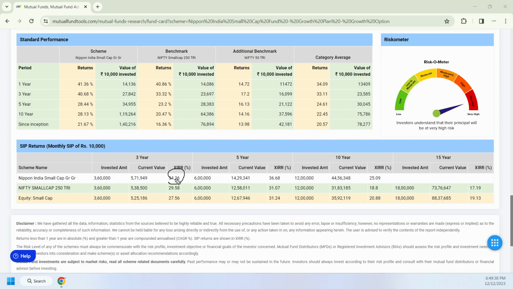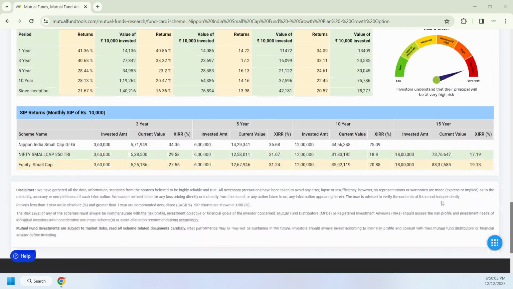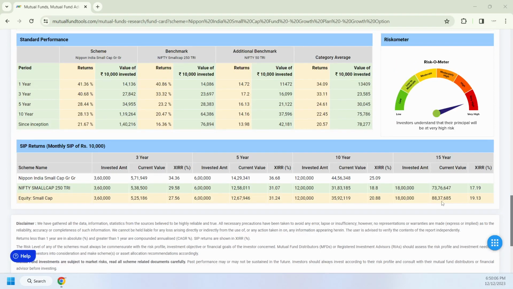And if I am comparing 15 years, the fund has not completed 15 years; it started almost in 2010. Now 13 years have gone. So if you are looking at long-term investment, you can look at this. This information and data is for study purposes only, which I have taken. If you have any questions, doubts, or want any clarification, just contact me. The numbers are available in the description, or you can contact me through my WhatsApp number, which is mentioned on this fund. This is a fund which is going to give you such a good result over a period of time. You can look at it for small savings as well as investment.